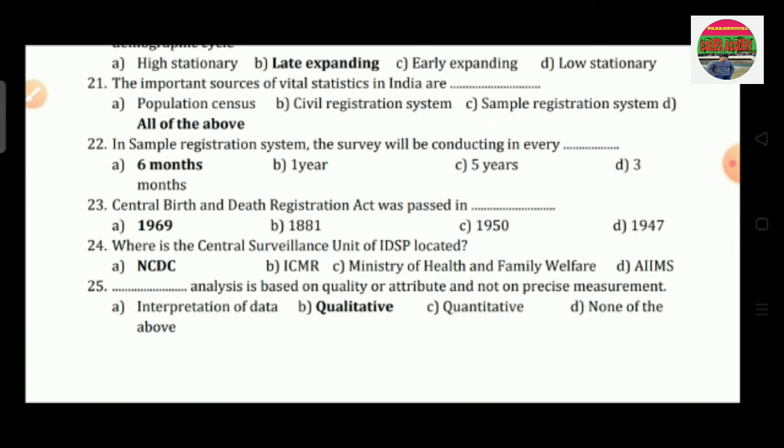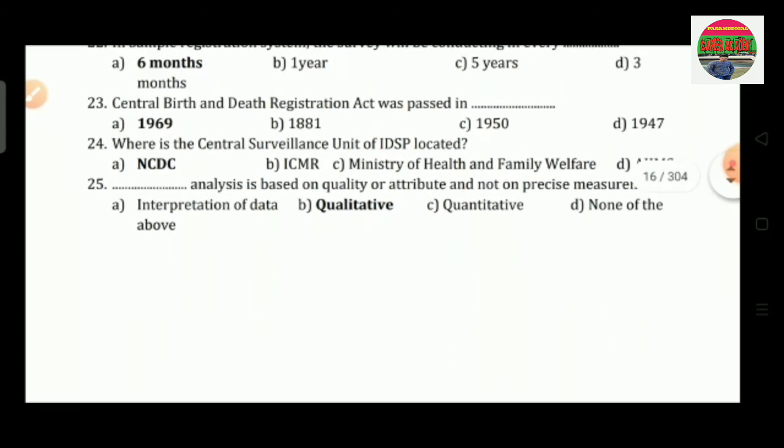Question number 22 is, in the sample registration system the survey will be conducted every dash. Option A is 6 months, option B is 1 year, option C is 5 years, and option D is 3 months. So the correct answer is 6 months.